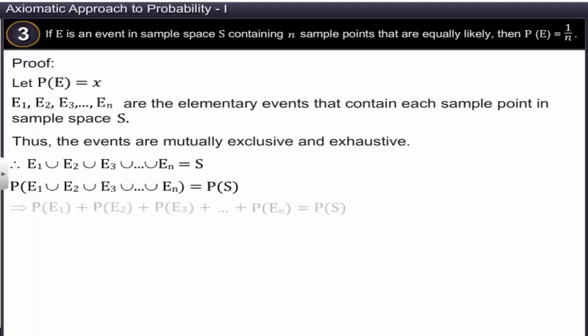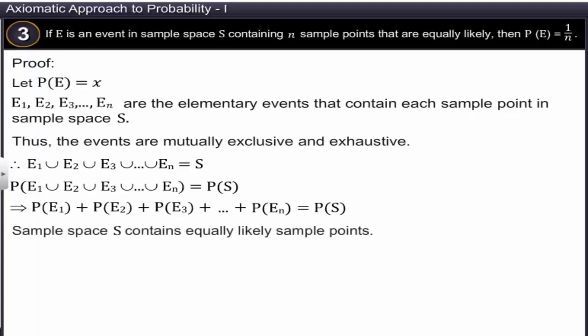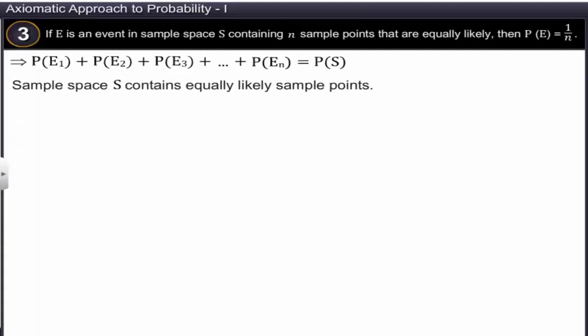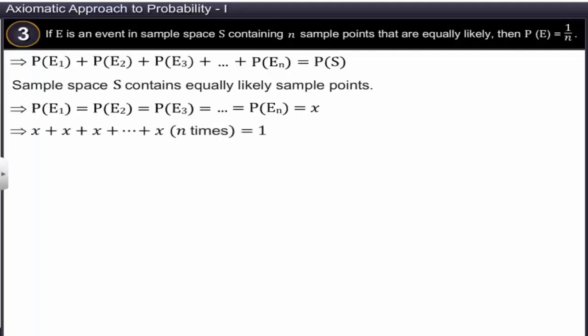It implies that the sum of the probabilities of all the elementary events of S is equal to the probability of the sample space. Since sample space S contains equally likely sample points, the probability of each event containing a sample point will be x. Thus, we get sum of n number of x's is equal to 1. That is, nx is equal to 1. Therefore, x is equal to 1 divided by n. Hence, P of E is equal to 1 divided by n.